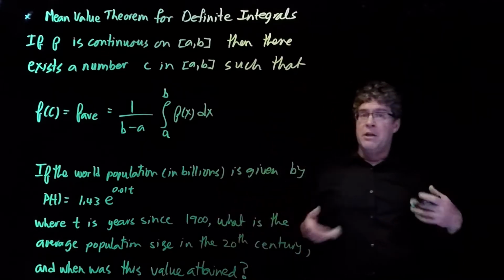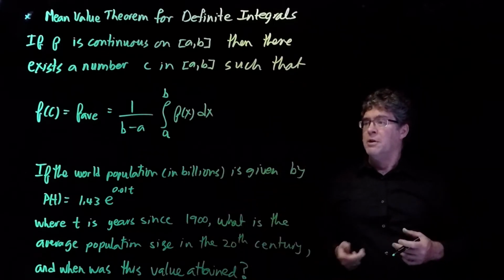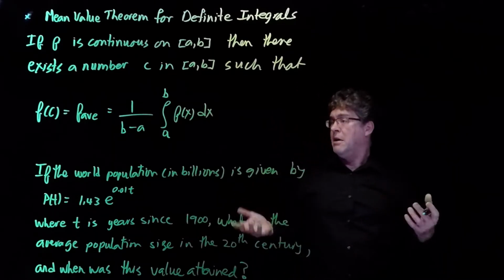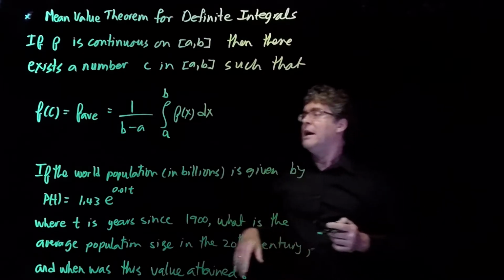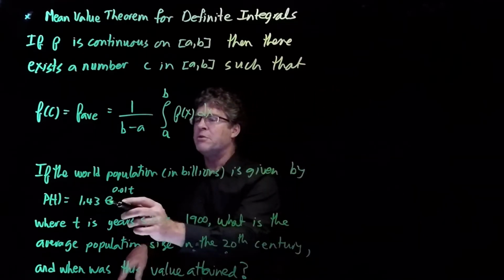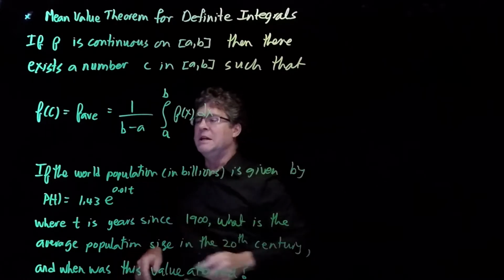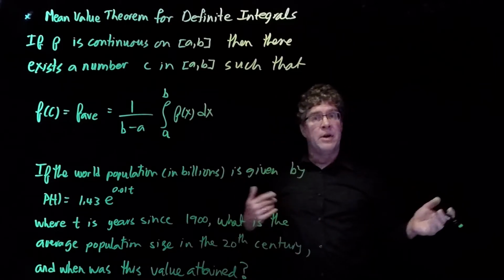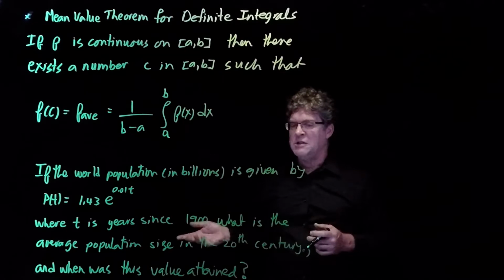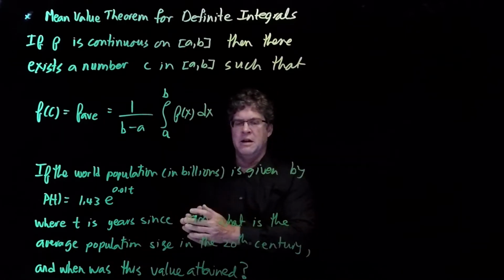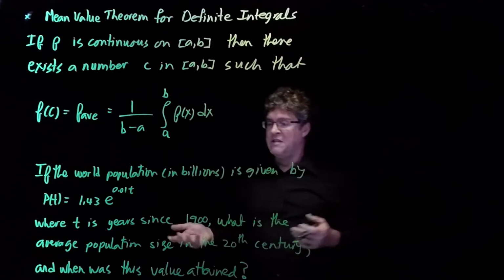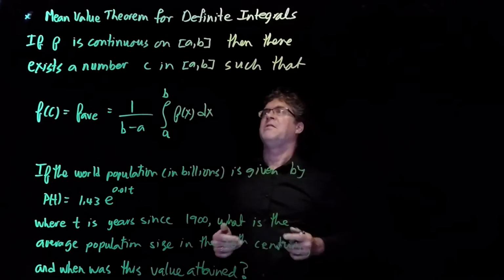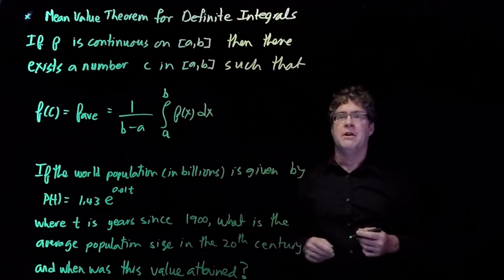If we want to think about this, let's talk about world population growth in billions of people. There's a formula for that, and it's really a formula for exponential growth. So we have p of t is 1.43 times e to the 0.01 t. Here t is years, in this case since 1900. The question asks us, what's the average population size in the 20th century, so between 1900 and 2000, and when was this value attained? The time at which it's attained is the value of c. That's going to satisfy the mean value theorem for definite integrals.